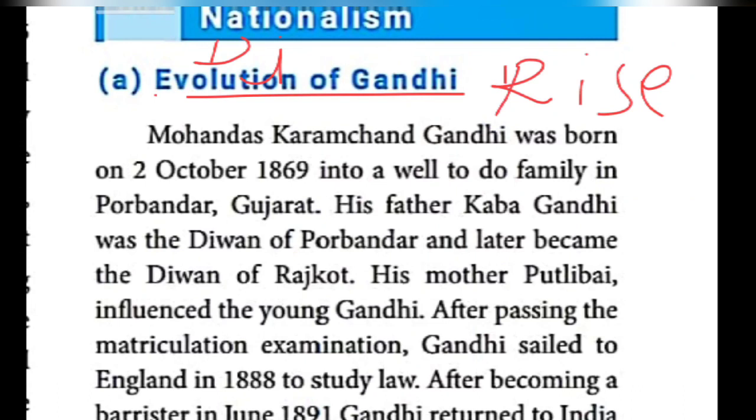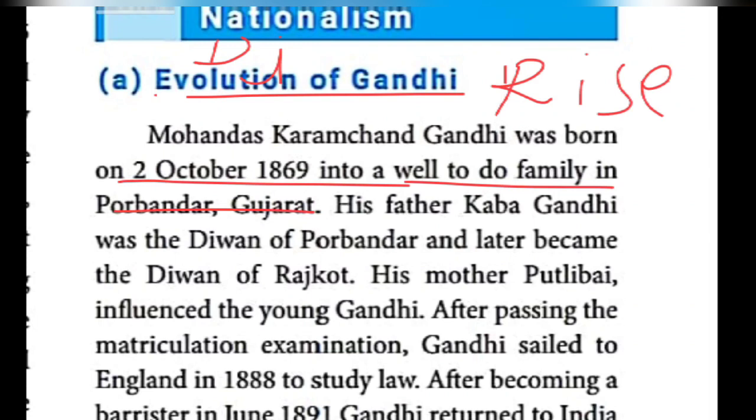Yes, this person, father of our nation, full name. Yes, M.K. Gandhi, like that in some areas we used to learn. Mohandas Karamchand Gandhi. Yes, when was he born? 2nd October 1869. Yes, into a well-to-do family. It's not a royal family, it's a rich family. He was born in Porbandar. Yes, Porbandar, where it is located? It is in Gujarat.